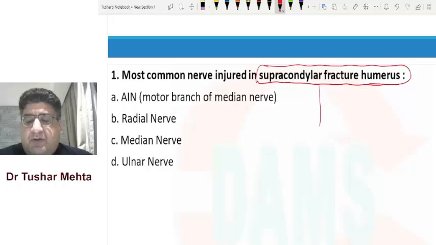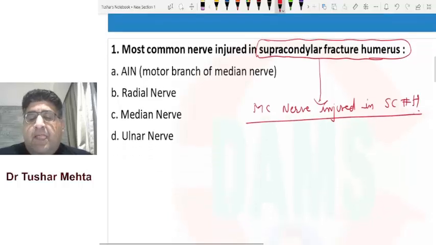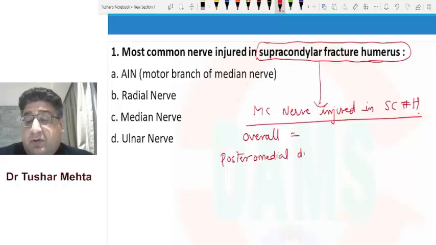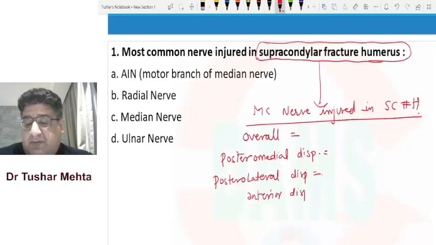See, let me put it very clear in front of all of you today, that when we talk about the most common nerve injured in supracondylar fracture humerus, we need to understand four things. Number one, which is the overall most common nerve injury; which is the most common nerve injury in posteromedial displacement; which is the most common nerve injury in posterolateral displacement; which is the most common nerve injury in anterior displacement.